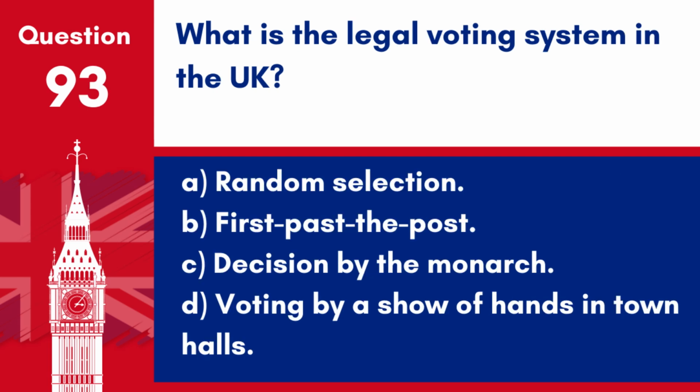Question 93. What is the legal voting system in the UK? A. Random selection. B. First past the post. C. Decision by the monarch. D. Voting by a show of hands in town halls.